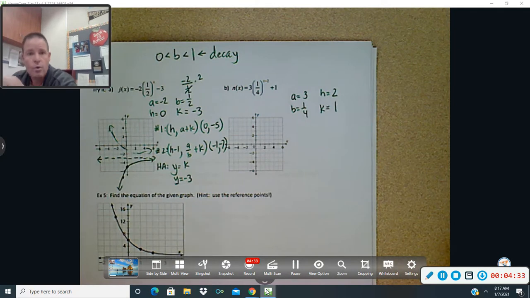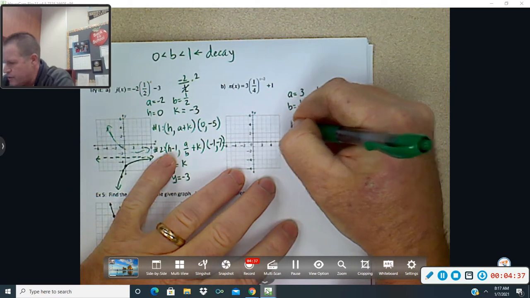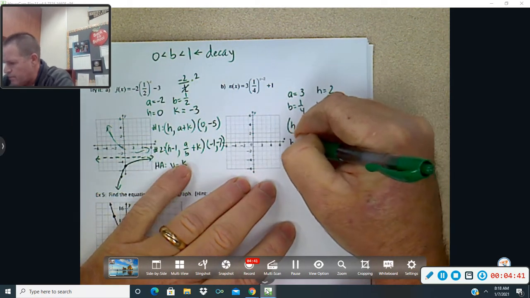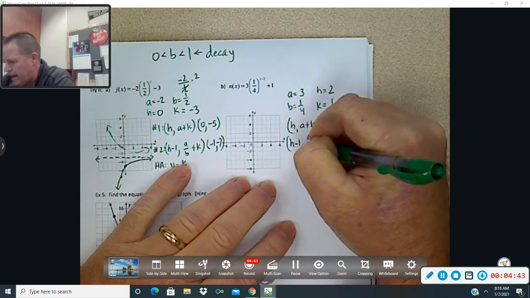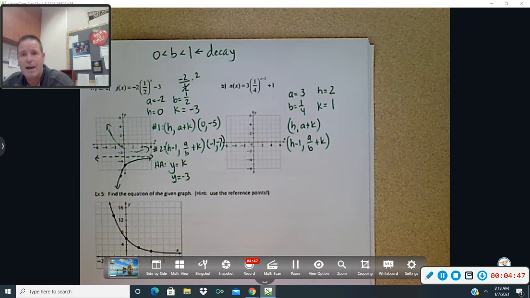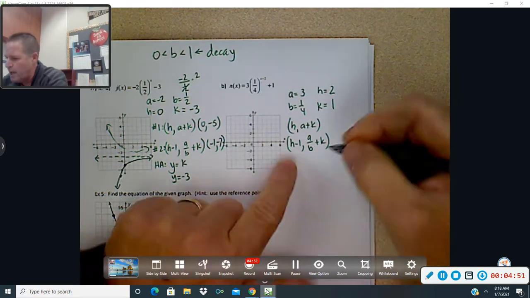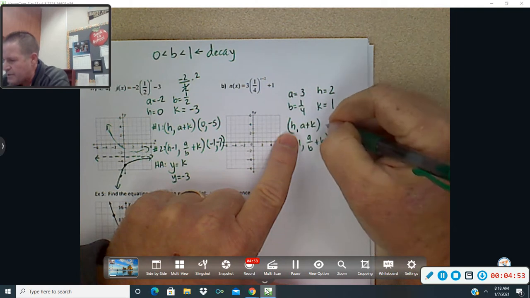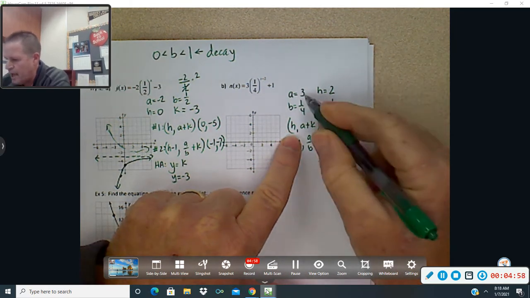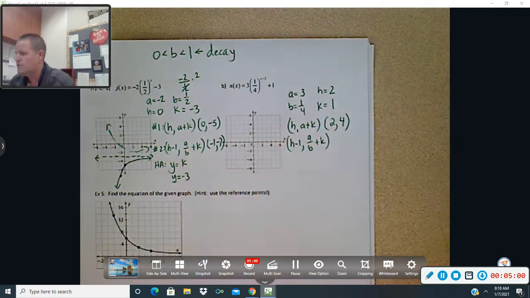Now again, we're going to be using our decay reference points, H, A plus K, and then H minus 1, A divided by B plus K. Again, that's the tricky part there, the A divided by B. But we can do it. Come on, you got it. So here we go. Let's go with the H, A plus K. So H is 2, A plus K. 3 plus 1 is 4. So we got 2 comma 4 as our first reference point.